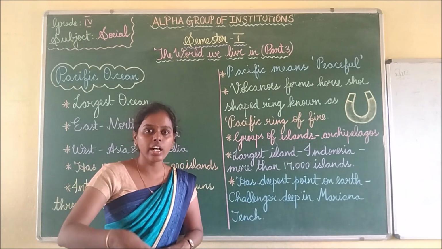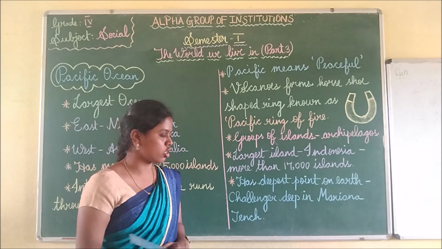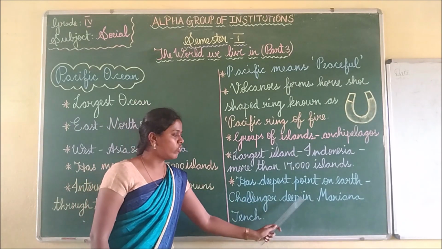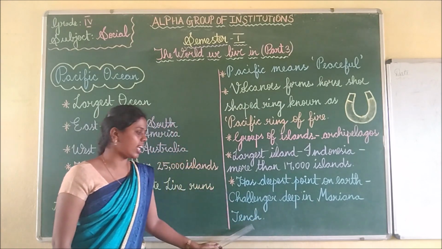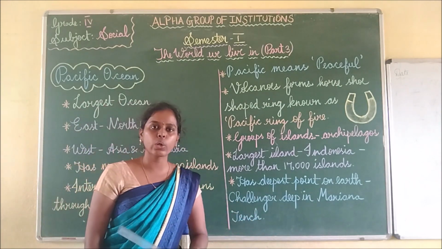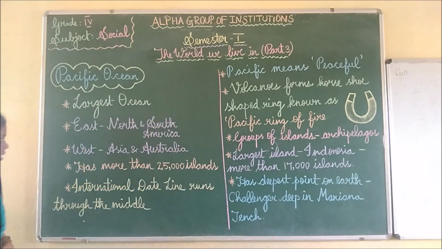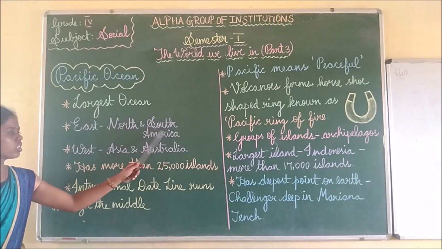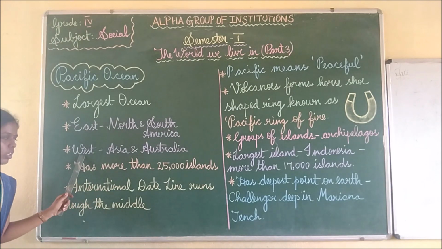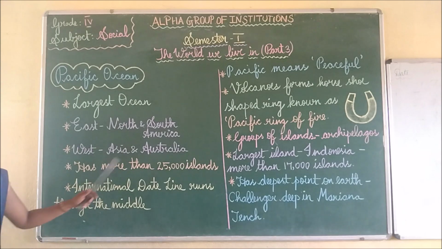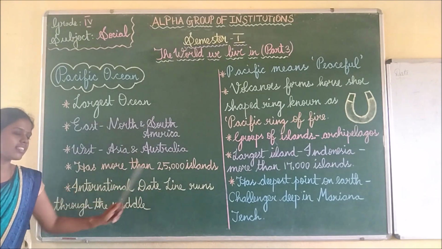Deep means ஆழம், a very deep point. So the deepest point on the earth is Challenger Deep, which is in the Mariana Trench, and this Mariana Trench is located in the Pacific Ocean. So these are all the points about the Pacific Ocean. First, it is the largest ocean. In the eastern part there is North America and South America, and in the western side there is Asia and Australia, and it has more than 25,000 islands.